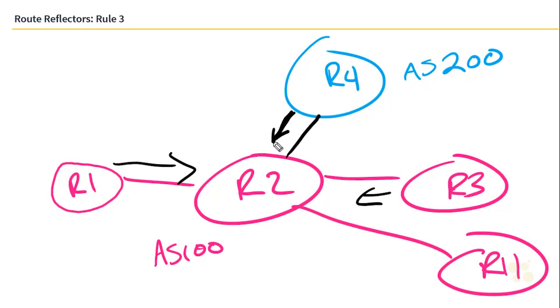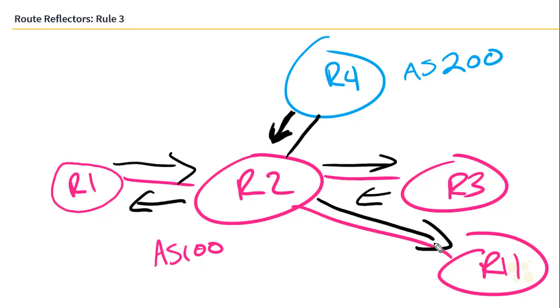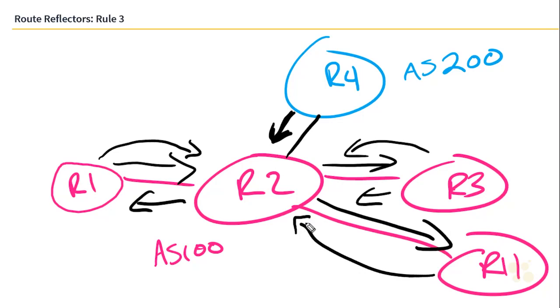When an advertisement comes in from R4, an eBGP neighbor, it will be sent everywhere. This is the default behavior anyways, regardless of how route reflector clients work. And when advertisements come in from either R1 or R3 or R11, basically when advertisements come in from clients or non-clients, they'll be sent towards R4.